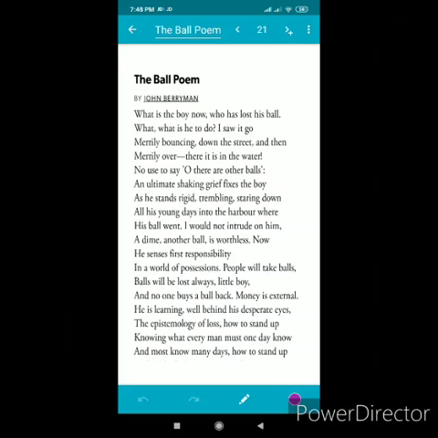Our next poetic device is alliteration. Alliteration is the occurrence of the same sound at the beginning of adjacent or closely connected words. It creates a musical effect and enhances the pleasure of reading a literary work, beginning with consonant sounds. Look at the line, balls will be lost always. Here the letter B has been repeated. So it is an example of alliteration.